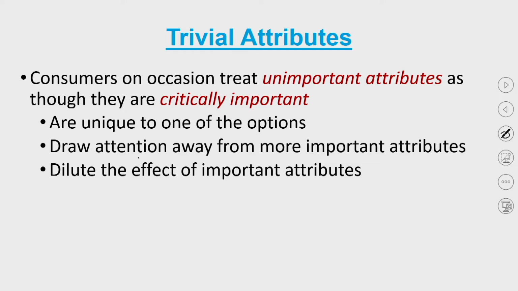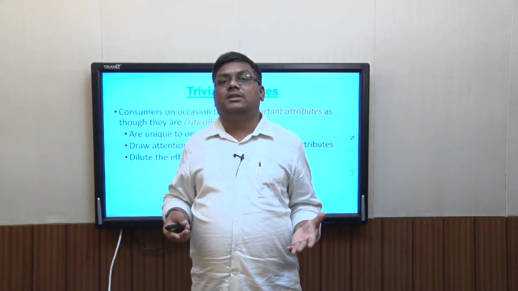Now, of course, the most important product attributes are what the consumers are actually looking at in doing alternative evaluation. Consumers look at the most important attributes, the attributes which fit their need. So I have a need, and those product attributes which satisfy my need directly are the ones called salient, and that is what the consumer is actually looking at. But at times the consumer becomes crazy. When I say crazy, don't take it as a literal word. The consumer becomes indifferent. The consumer thinks in a different process altogether.